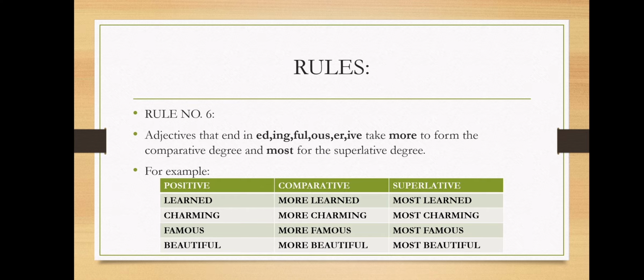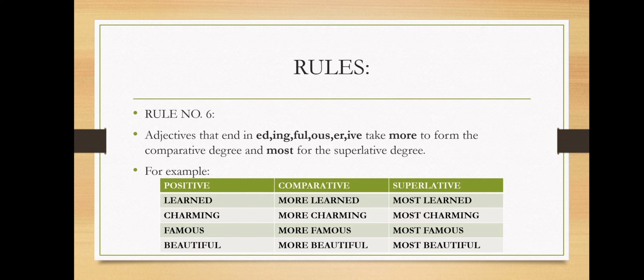For example, learned. So learned ends with ed. So according to the rule, we will add more to form the comparative degree and most to form the superlative degree. So learned, more learned, most learned. Next word is charming. So charming ends with ing. So we will add more to form the comparative degree and most to form the superlative degree. So charming, more charming, most charming.